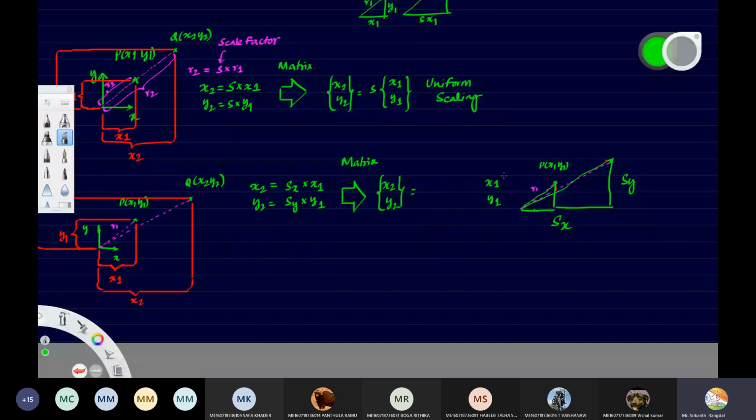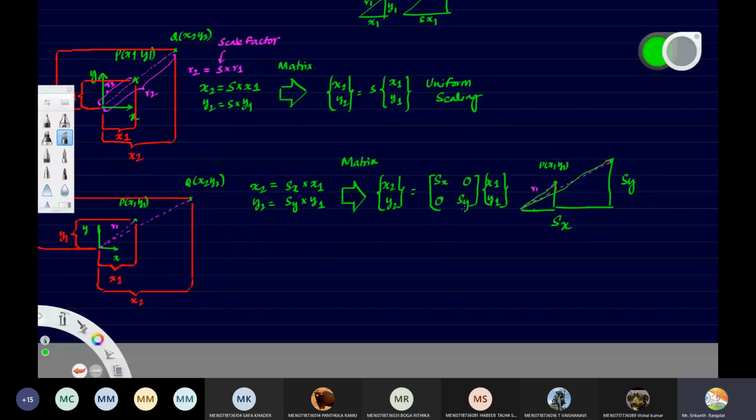In x2, we are not getting y1, so it should be 0 here, and x has to be multiplied. In the second equation, we don't have an x1 term, so x1 should be multiplied with 0 here. And the y1 term in the second one is multiplied with y.